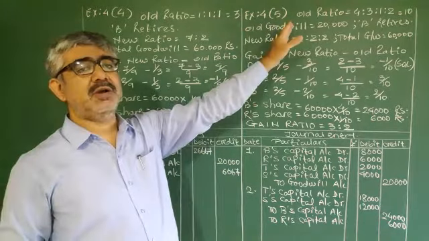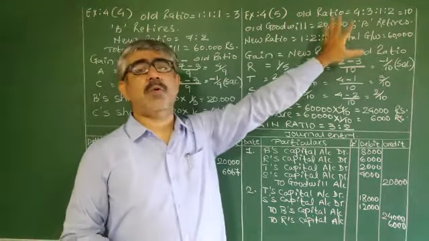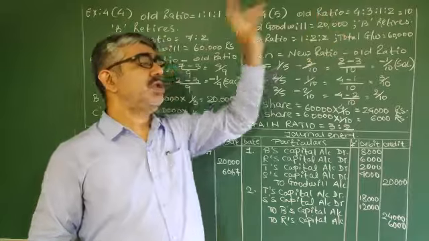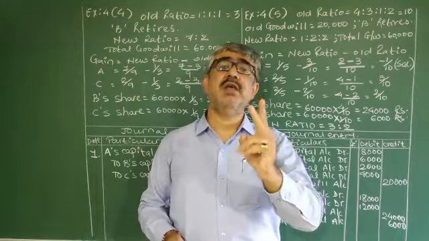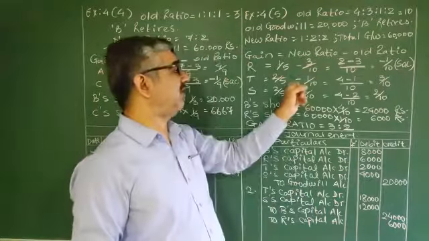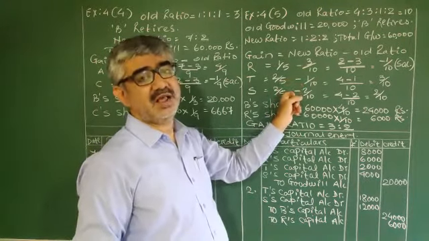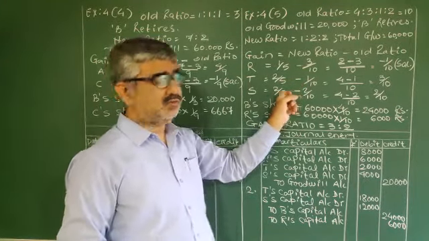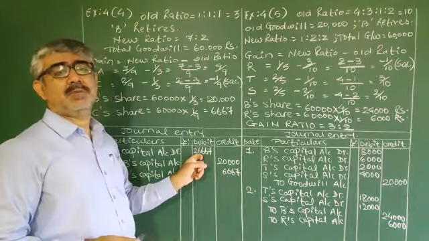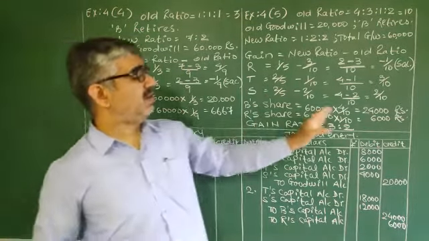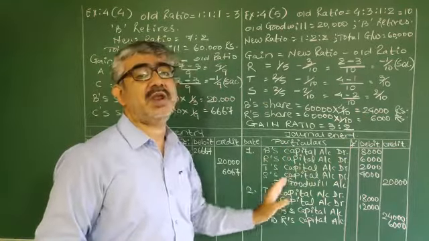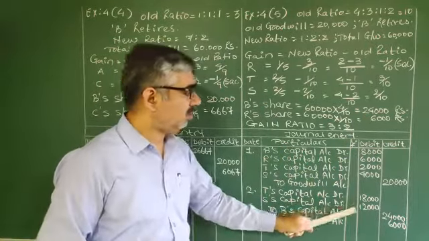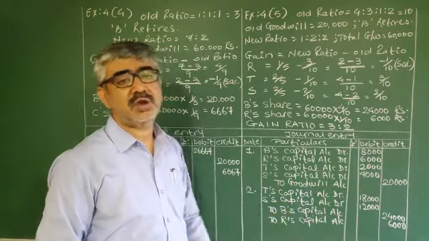Here there are four partners, and because four partners are there, one is retiring, another one is sacrificing, still two partners are left, T and S. So here the entire amount is not debited to one partner only, but that entire amount 30,000 must be distributed in gain ratio 3:2. So 80,000.